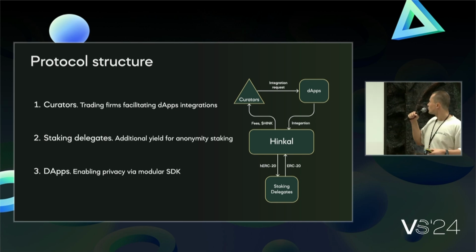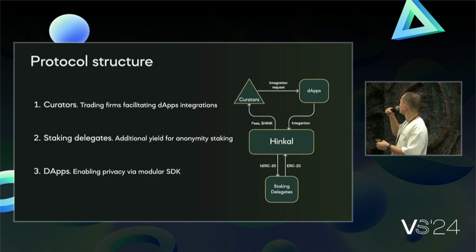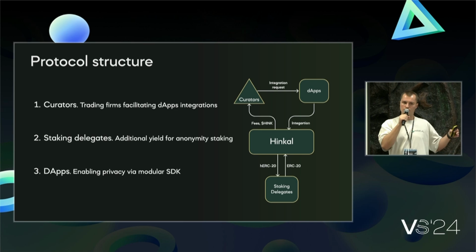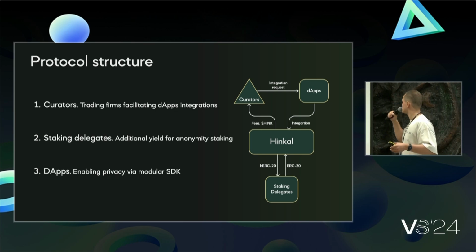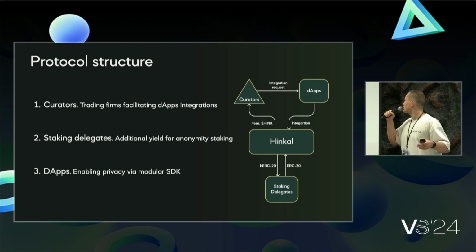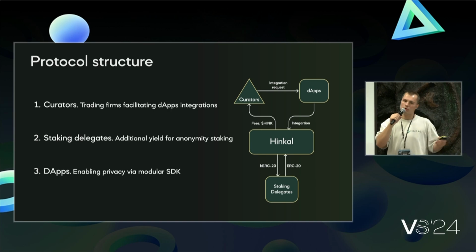Imagine a DEX, and so on and so forth. And this DEX can benefit from a revenue share from those private transactions. And also we introduce staking delegates who allow for easy staking of hETH, which we also revenue share with.